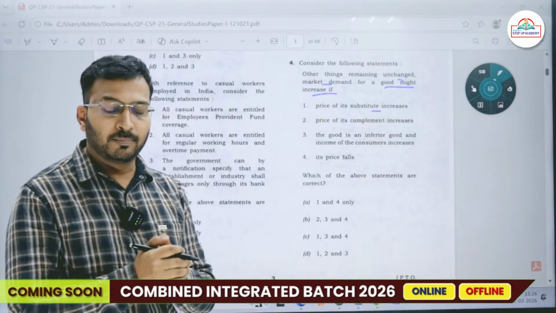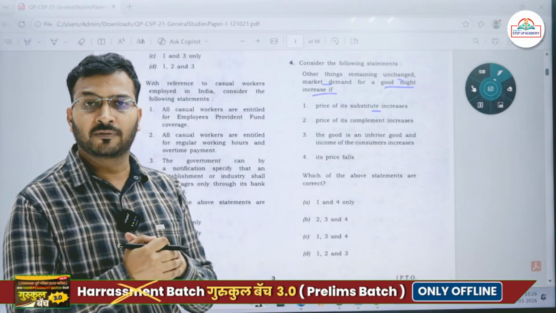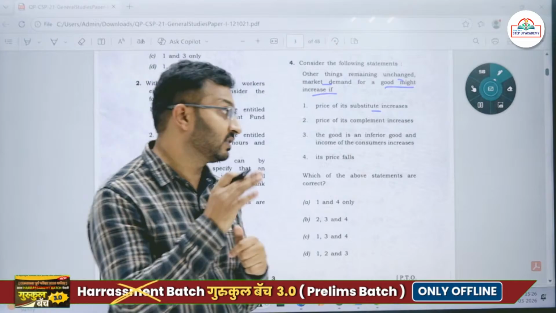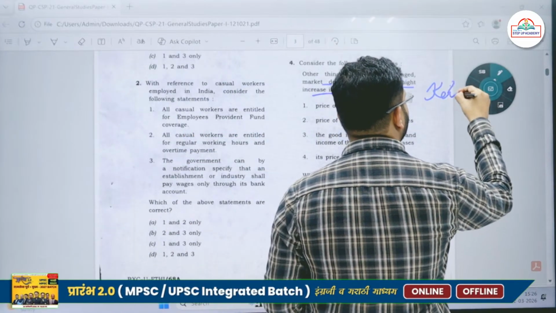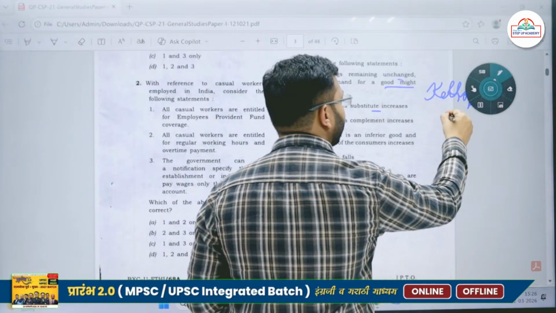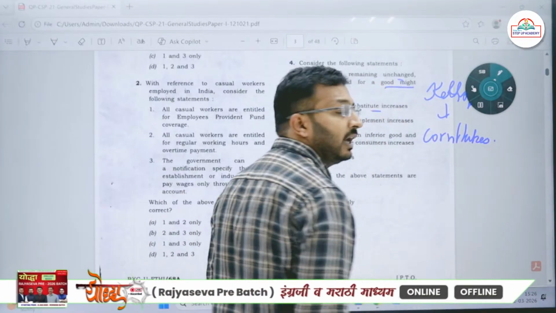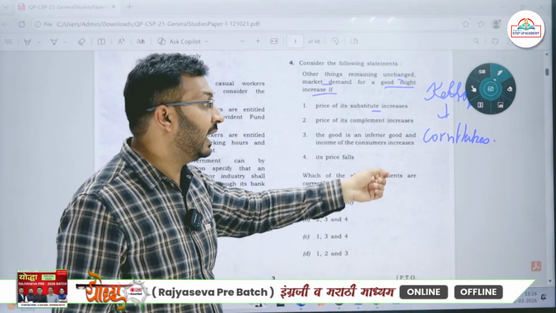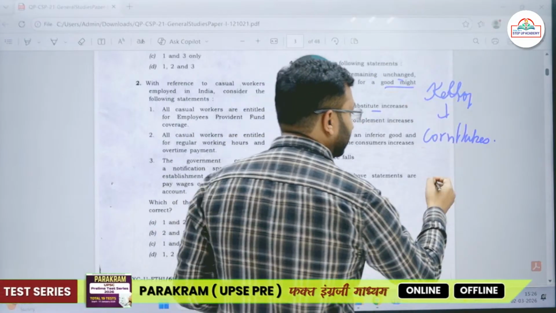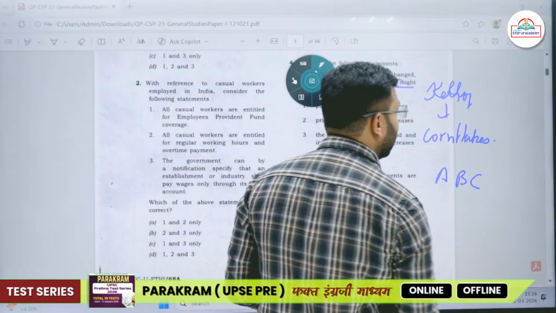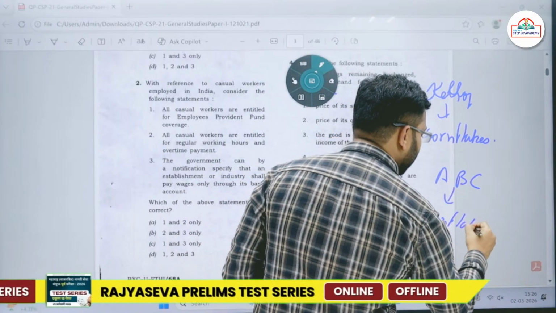Let's say, for example, every day in the morning for breakfast I am eating Kellogg's cornflakes. Kellogg's is a very branded thing. I am eating cornflakes of it, but I have a substitute good of it. Let's say instead of Kellogg's there is some local company, let's say ABC. It is also producing cornflakes.